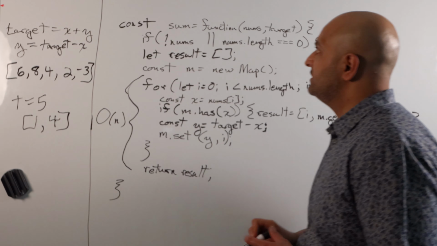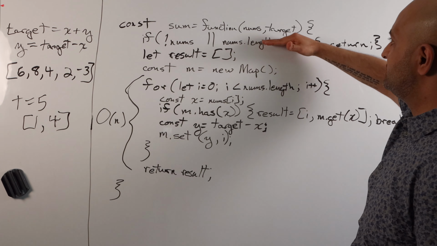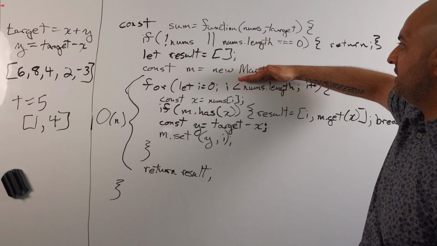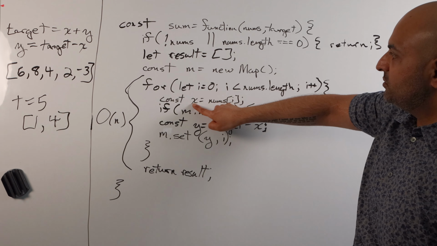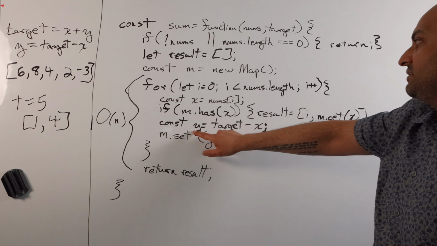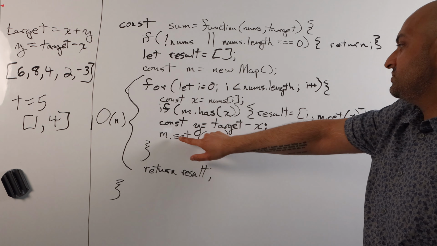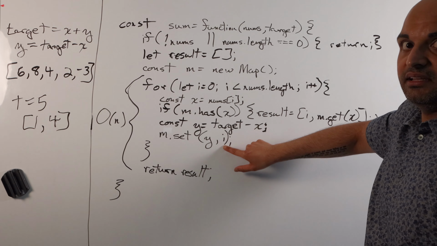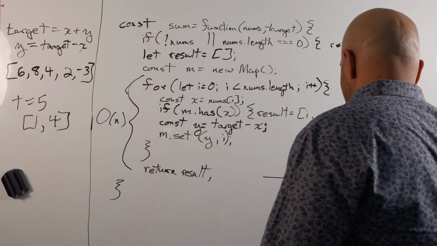Does it do that, right? So we say if that's the nums array and the target value is 5, well, this is going to evaluate to false. Our result will be empty. We'll create a new map. And as we iterate through this, first x will be 6, and then the map will not have 6, and so then y will be 5 minus 6, which will be -1, and we'll say m.set -1 and the current index, which is 0.